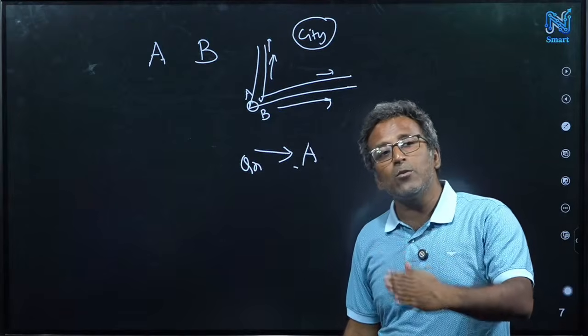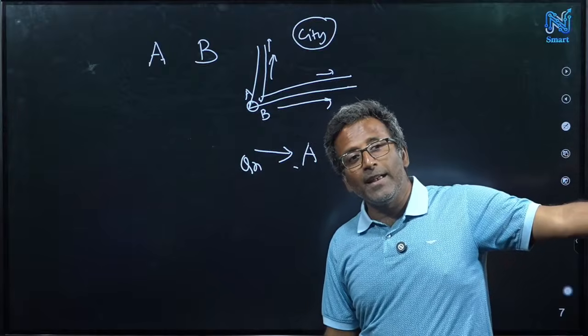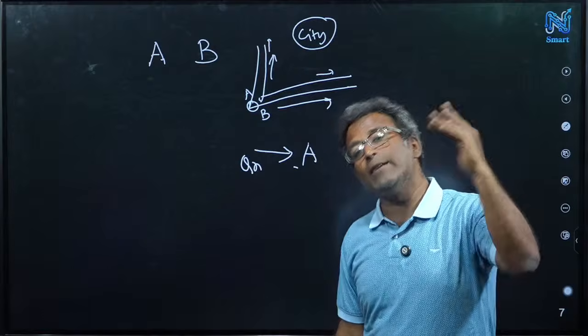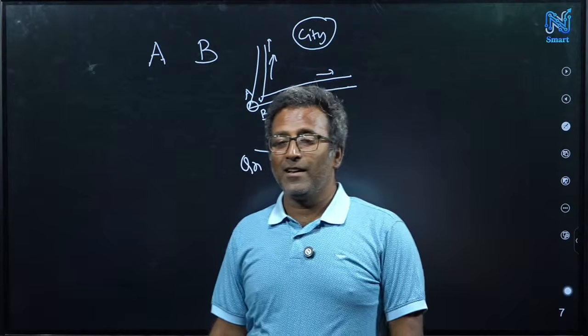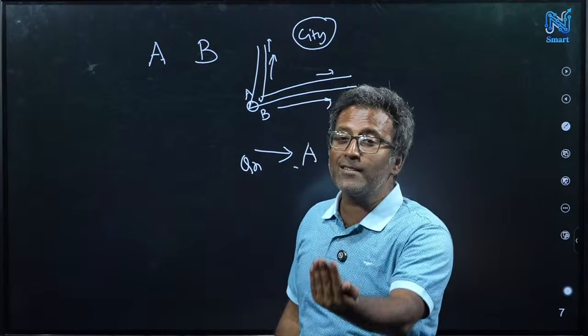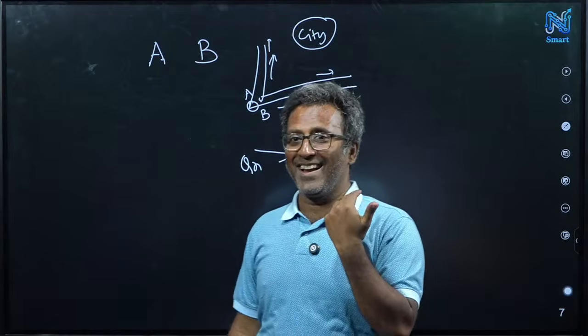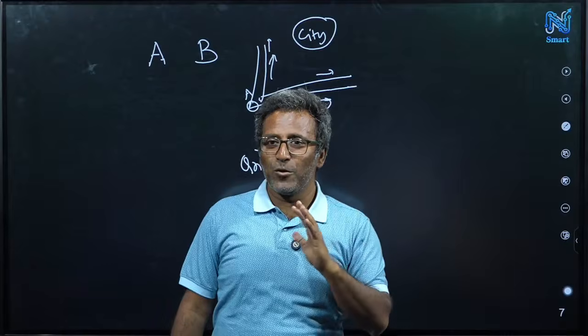If I ask the question to B, this question, then what will you answer? Basically, you want to hear the answer of B from A. You got my point?